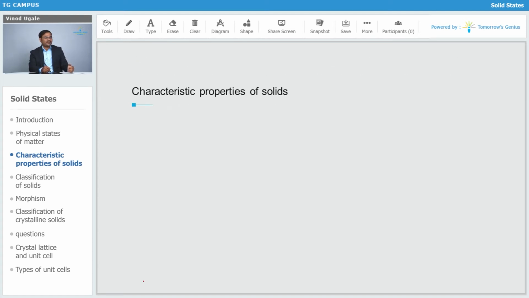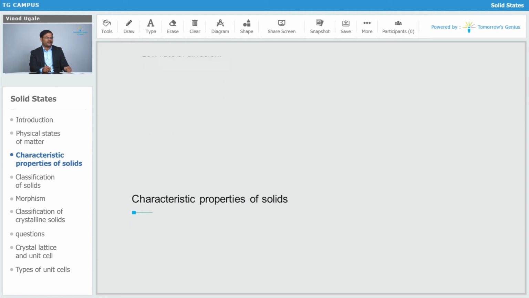Next property of solids, they are incompressible and they are rigid because of the compactness. Their density is high because in a small area you are going to have many particles, so density is going to be more than the liquids and gases. They have low rate of diffusion, they will not spread easily, that is called low rate of diffusion.